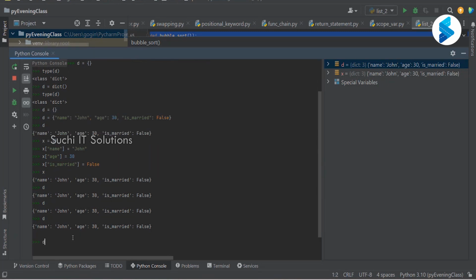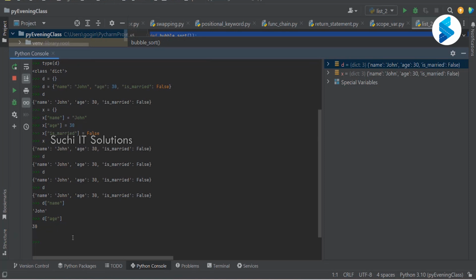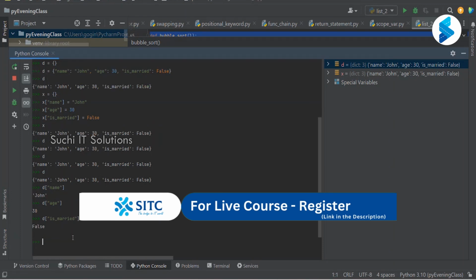This is my dictionary. I'm going to say D of name. It is going to say John. D of age is going to give me the age. D, square bracket, and the key name. You have to pass the key, like married, key only. If you are passing a value, you will not get anything. So you should pass the key only. If you are passing a key like married, we know it is going to give some value because that key is present in that dictionary.